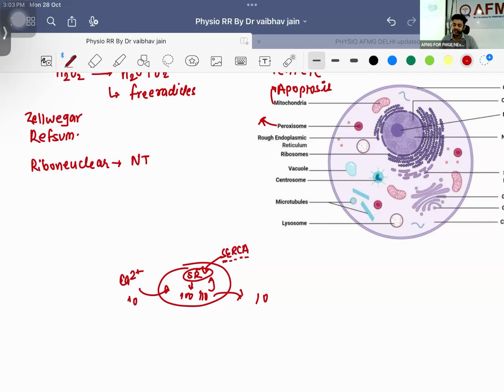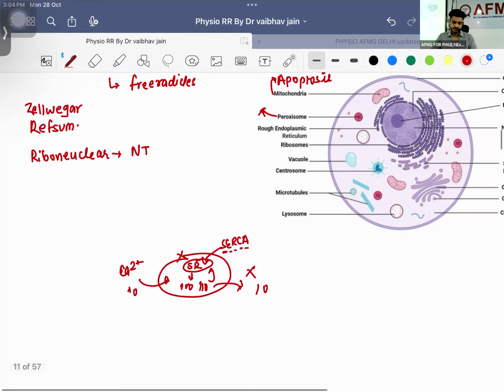Which drug is going to block this particular calcium exit? Okay, listen to me. When do we want to increase the contractile power of the heart? Heart failure, acute heart failure. Inotropes, apart from inotropes. Yes, what is the name of that drug? Digoxin. Digoxin is going to block this particular thing. And now what is going to happen? Now extra calcium will be retained inside and the power of contraction will be increased. You understand? Right? Digoxin. Very good.